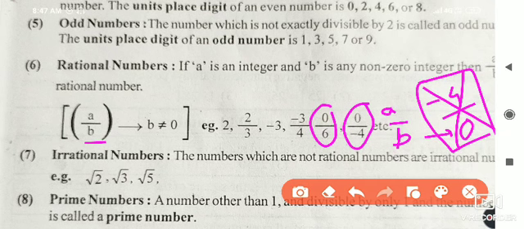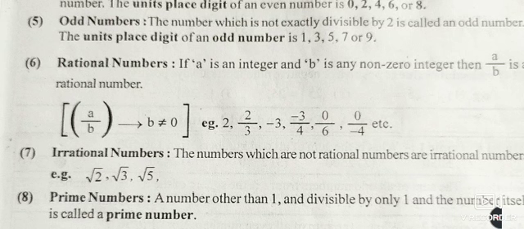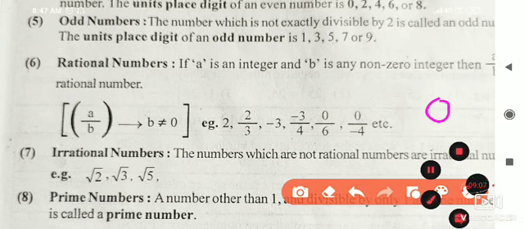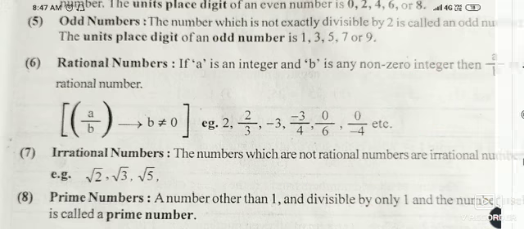Okay. Now moving towards the next point, we will see the irrational numbers. Did you understand rational numbers? Rational numbers means all the fractions, all the integers, all the positive numbers, 0. Yes, 0 is also a rational number, but 5 upon 0, 9 upon 0, these are not rational numbers. The condition is that b is not equal to 0.